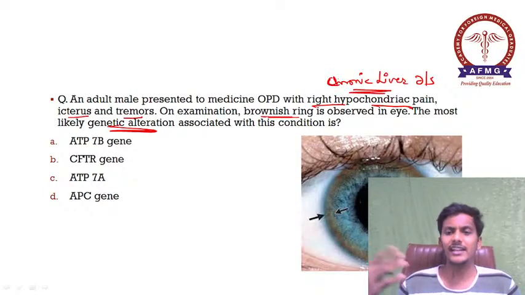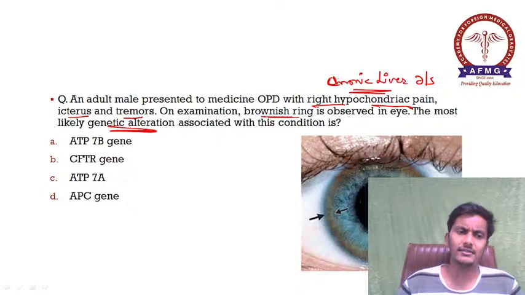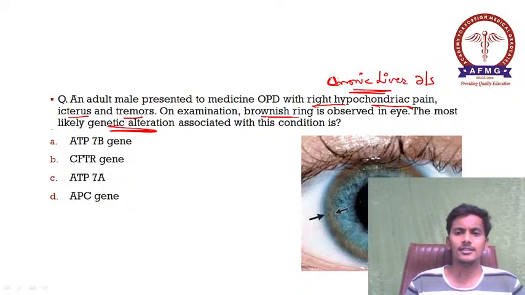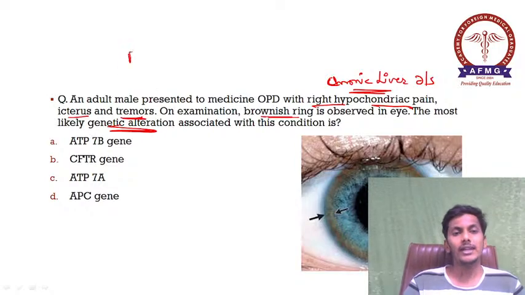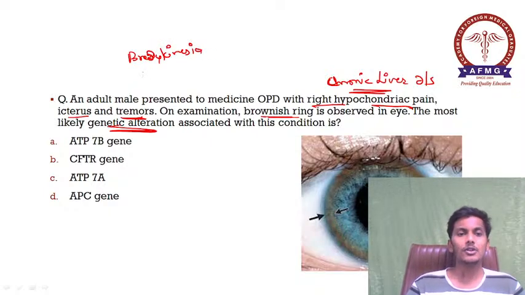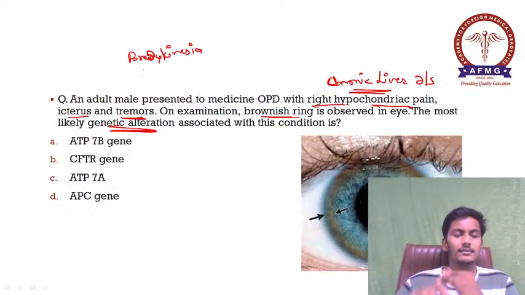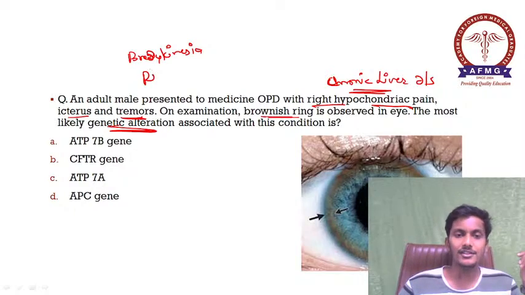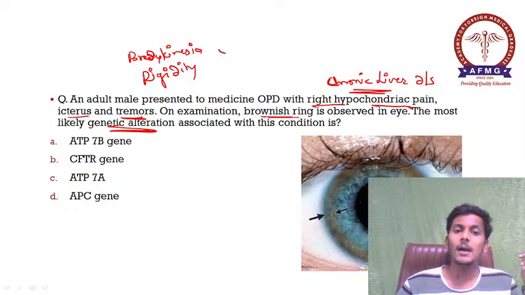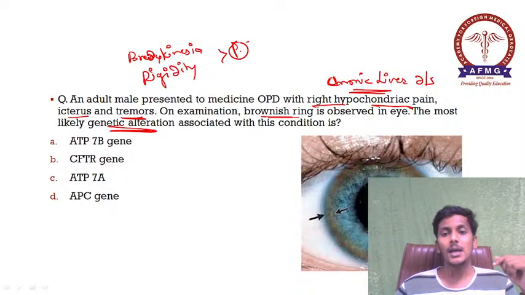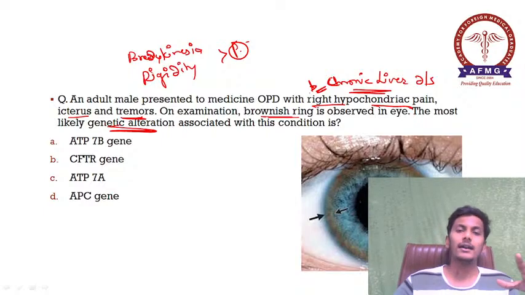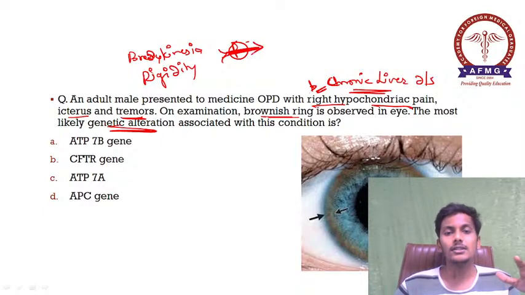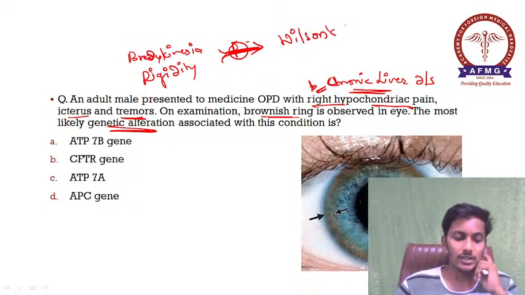Okay, so please remember if there is right hypochondriac pain or icterus, this is suggestive of hepatitis, right? Icterus means jaundice. So this is suggestive of hepatitis or any of the liver diseases, along with tremors. Tremors, or we can say bradykinesia or rigidity, associated with a liver disease. These CNS symptoms like tremors, bradykinesia and rigidity resemble Parkinsonism. But now they are also associated with liver disease. So if there is liver disease associated with Parkinsonism symptoms, then the diagnosis becomes Wilson's disease.